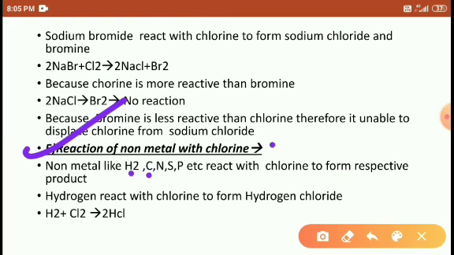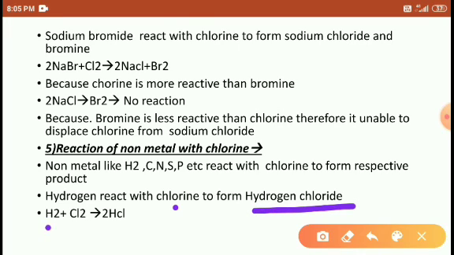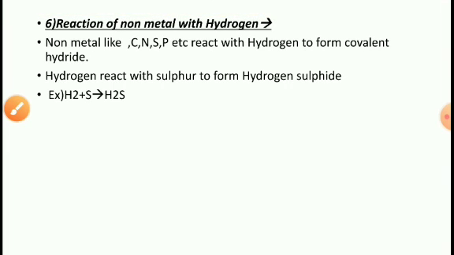Okay. Fifth one, reaction of non-metal with chlorine. Non-metals like hydrogen, carbon, nitrogen, sulfur, phosphorus react with chlorine to form respective products. Hydrogen reacts with chlorine to form hydrogen chloride, H2 plus Cl2 to form 2HCl. This is one simple example, students.